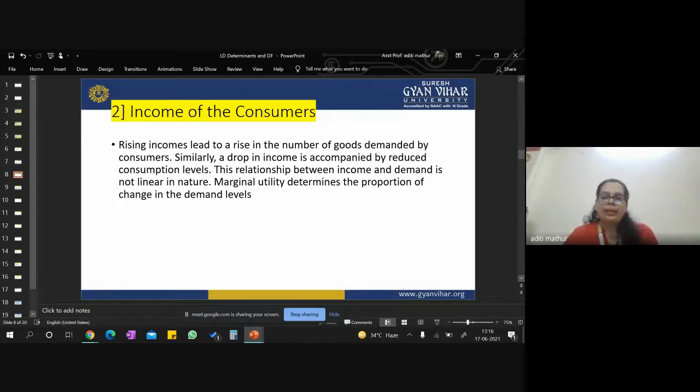Let's take an example. I earn 1 lakh rupees per month, right? This is my income. That means in a year, I earn 12 lakh rupees. Now, because of this income level, I was able to afford one laptop only, we are assuming, right?